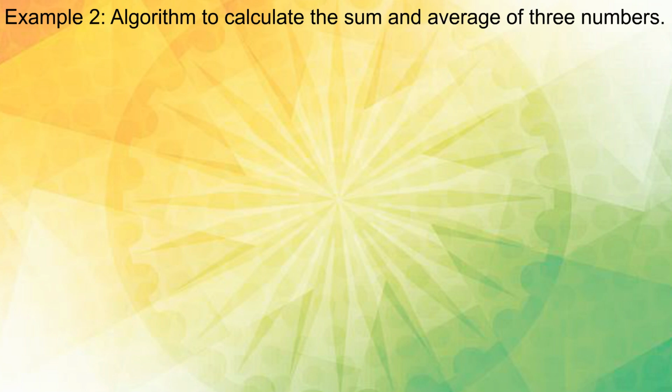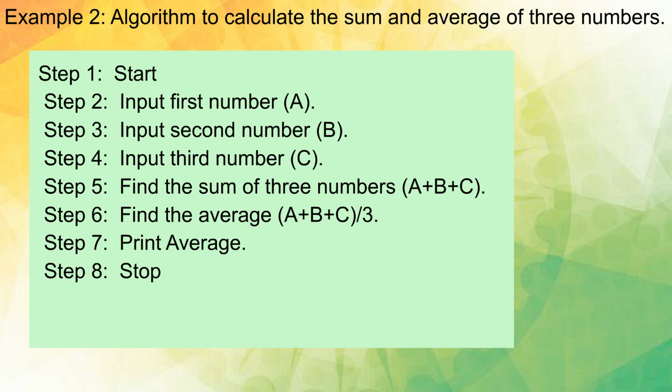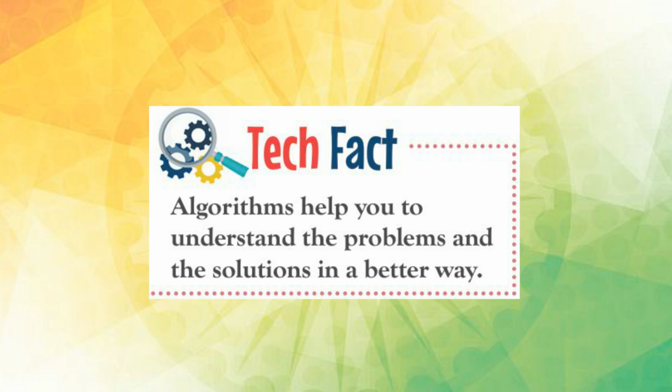Example 2. Algorithm to calculate the sum and average of three numbers. Step 1. Start. Step 2. Input first number, A. Step 3. Input second number, B. Step 4. Input third number, C. Step 5. Find the sum of three numbers, A plus B plus C. Step 6. Find the average, (A plus B plus C) divided by 3. Step 7. Print average. Step 8. Stop. Tech fact: Algorithms help you to understand the problems and the solutions in a better way.